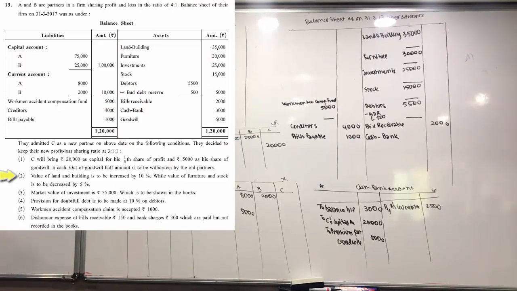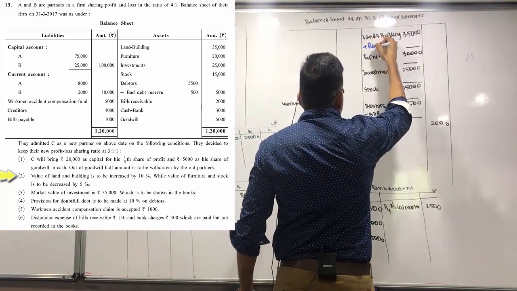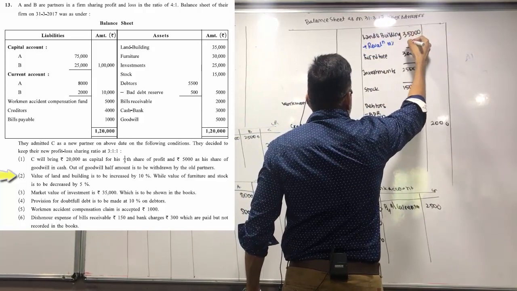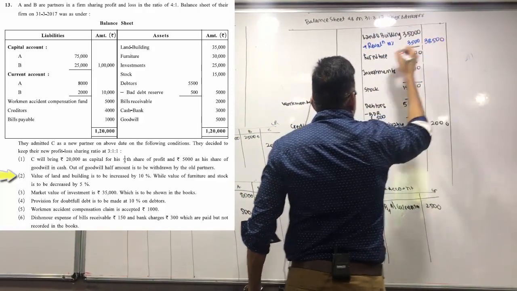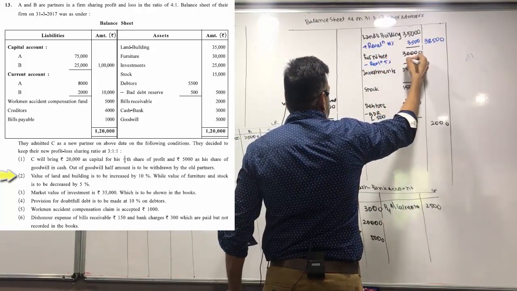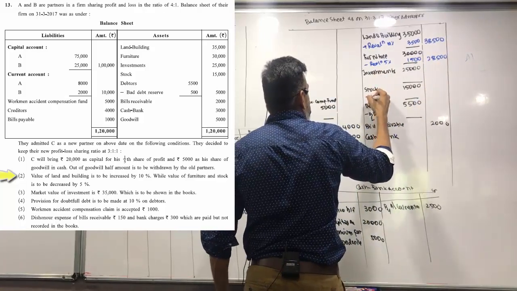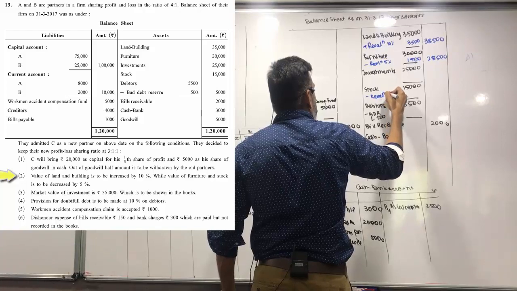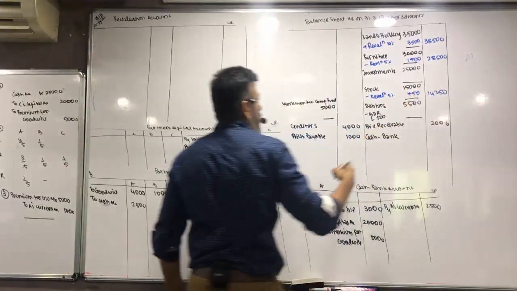Land and building increased by 10%. Furniture and stock decreased by 5%. I'll do it with the two effects.